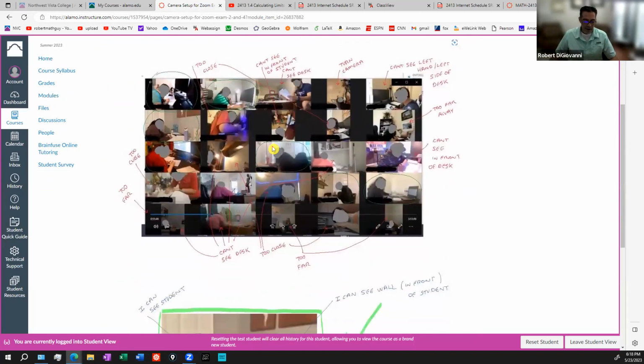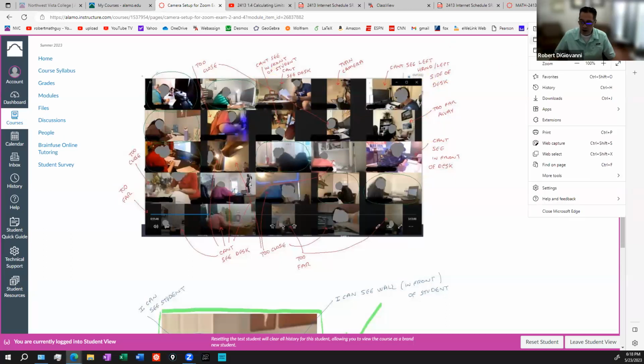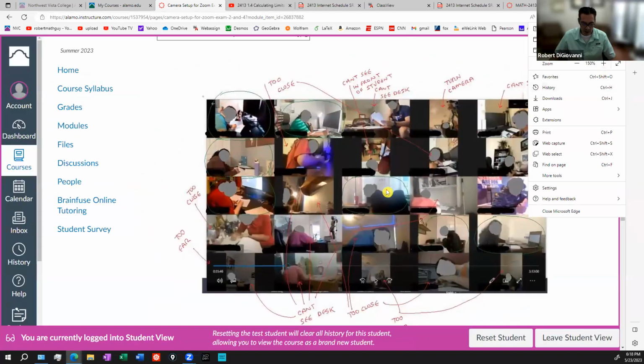So what I have here is, I know it's hard to see, this is an internet class that was taking an exam, and I blurred out their faces here. I know this doesn't make a lot of sense, and it's a complete mess, but everything that's circled or written in red, I'm saying is not good. And I try to explain why it's not good. Let's see how this shows up.